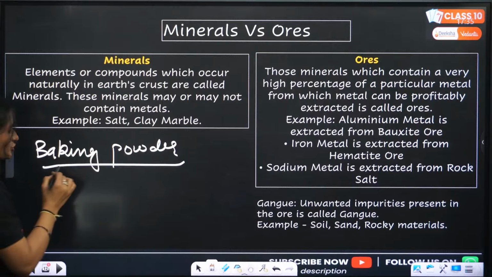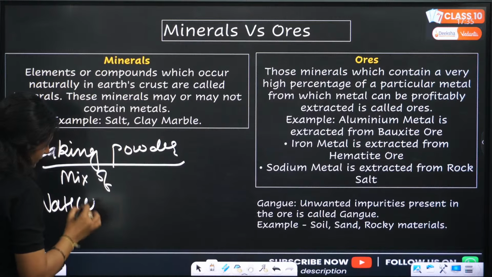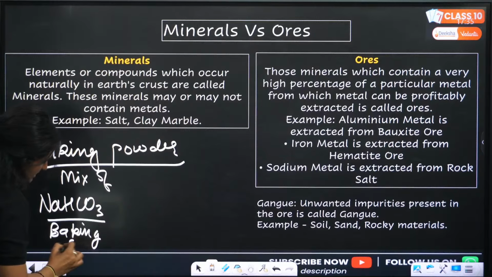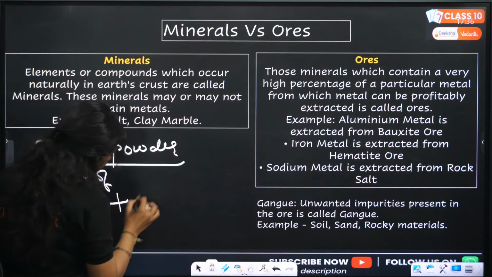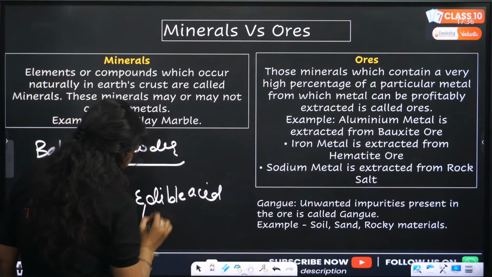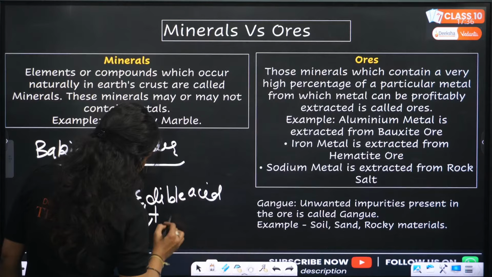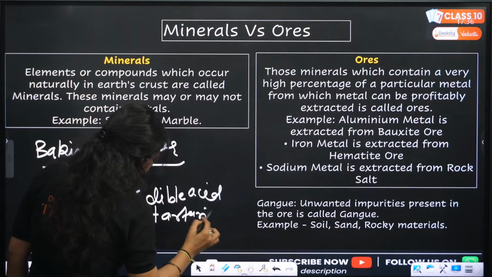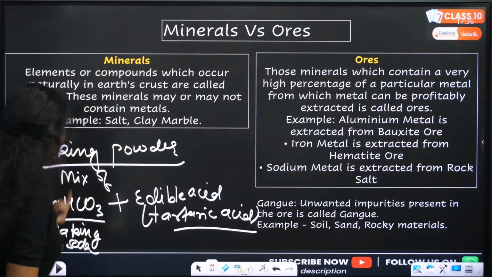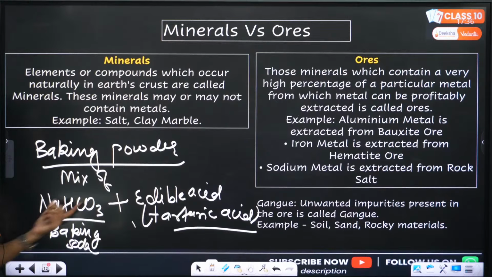Baking powder is a mixture of sodium hydrogen carbonate, or you can say baking soda, and an edible acid. Normally the acid we use is tartaric acid. When you have baking soda and any edible acid, this mixture is called baking powder.